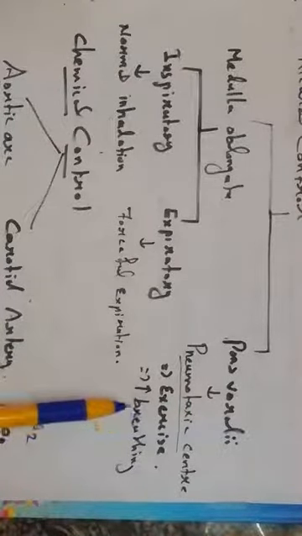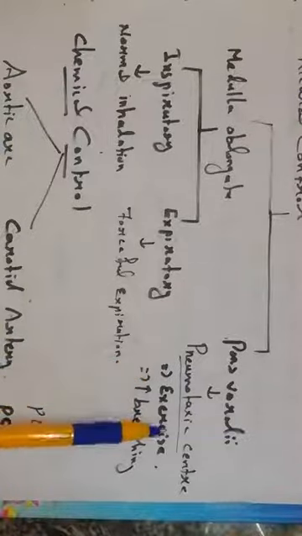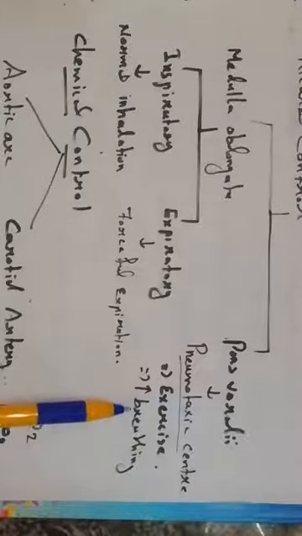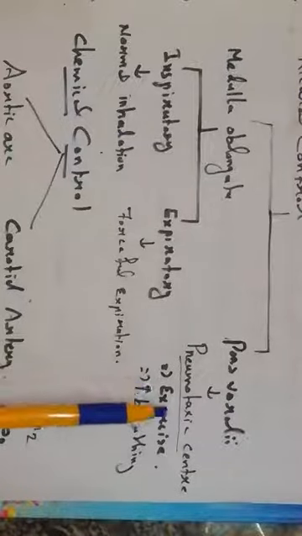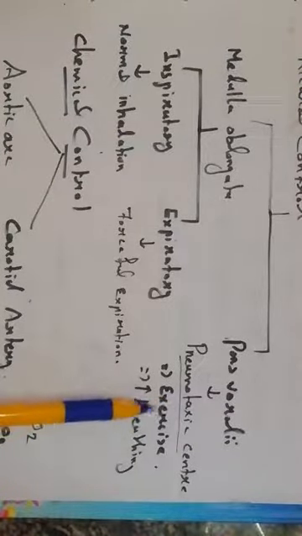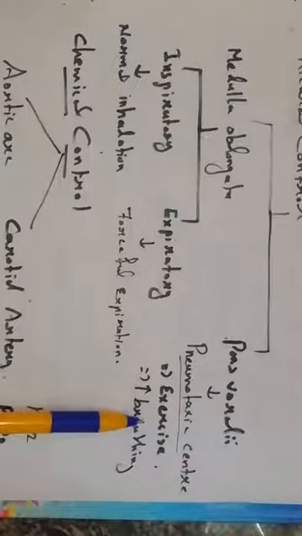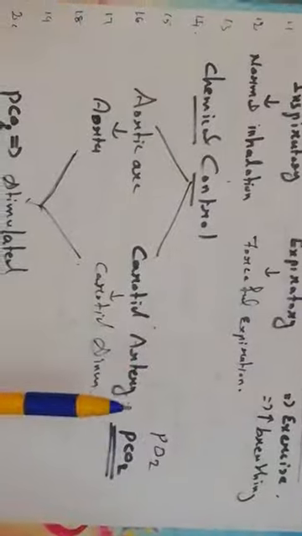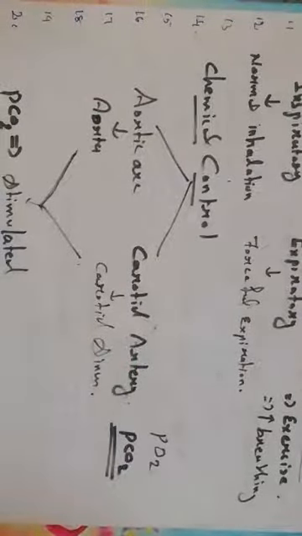It increases the breathing rate. Of course, we know that during exercise the breathing rate increases, and under these conditions the pneumotaxic center is helping. Let us go for the next one, chemical control. Fine, chemical control.